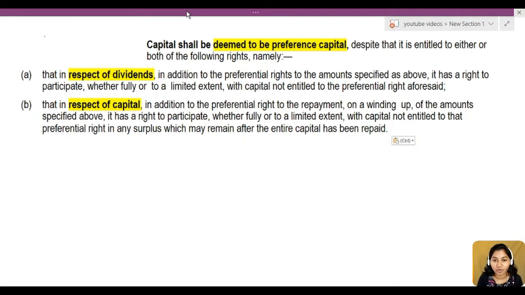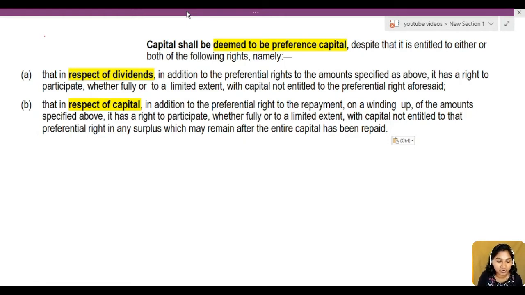So in this video we are going to see what is deemed preference capital. We know what is preference capital and what is equity share capital, but this is something new, deemed preference capital. We can know by the name itself this is not actually equity capital or actually preference capital. There are some differences. If we search on the net, bare act or your study material, you are going to see this text explaining what is deemed preference capital.